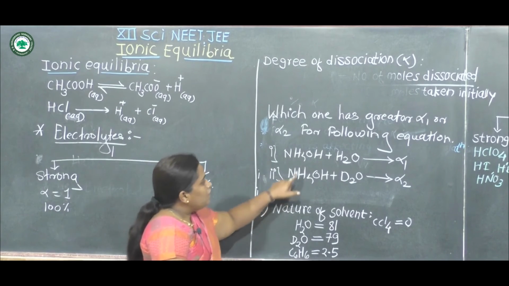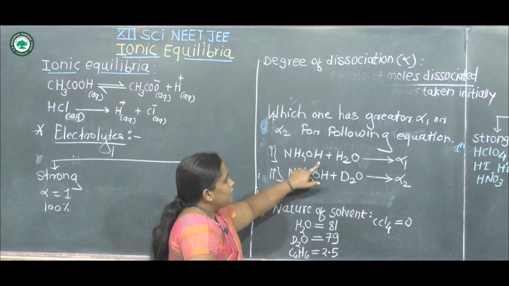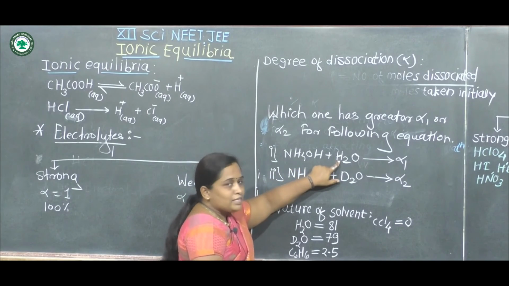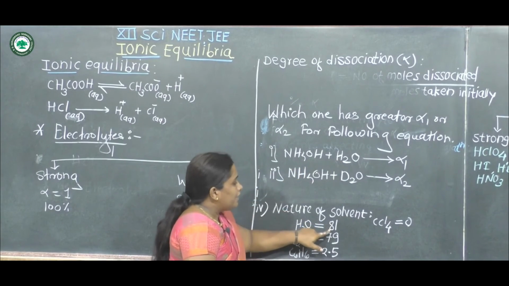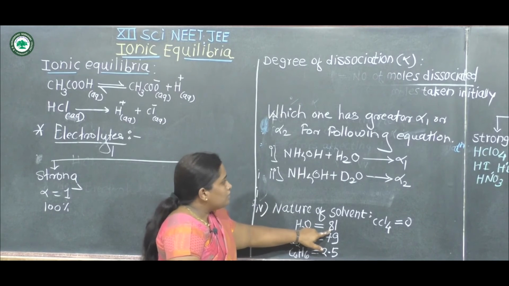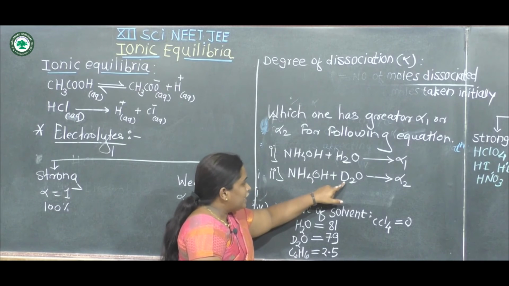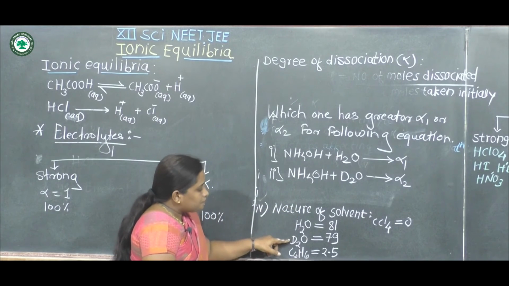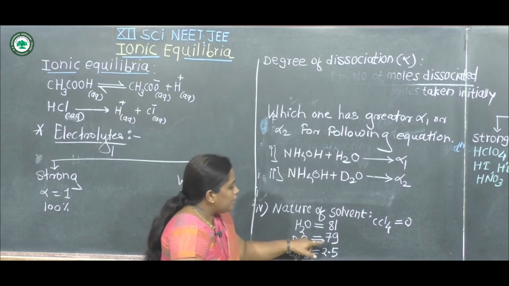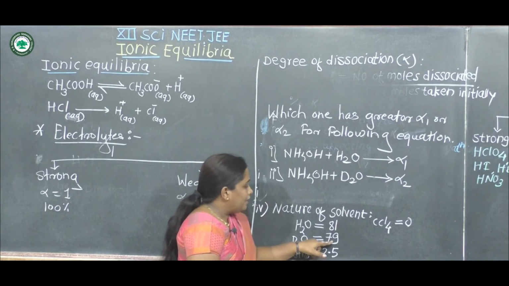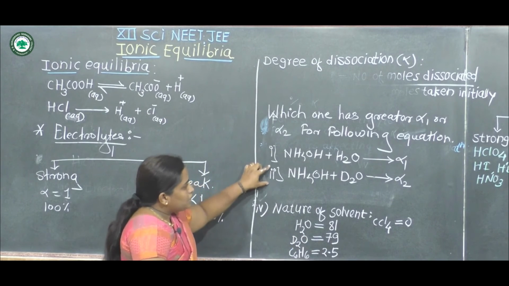In the first equation, water is the solvent with a dielectric constant of 81, and for the second equation, heavy water, that is D2O, the dielectric constant is 79.